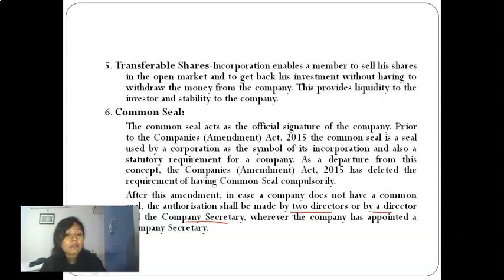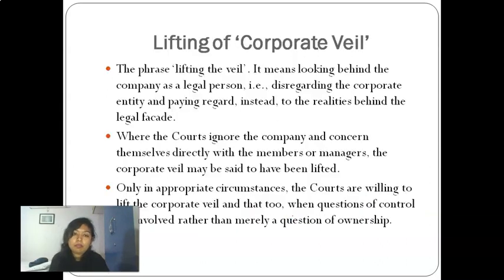So if they have a CS in their management team, then a director and a CS can sign a document where the common seal was earlier required, or any 2 directors can sign those.